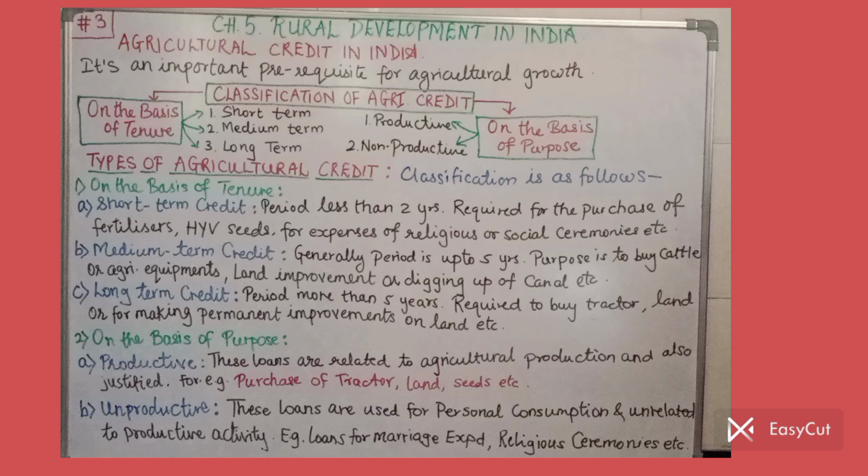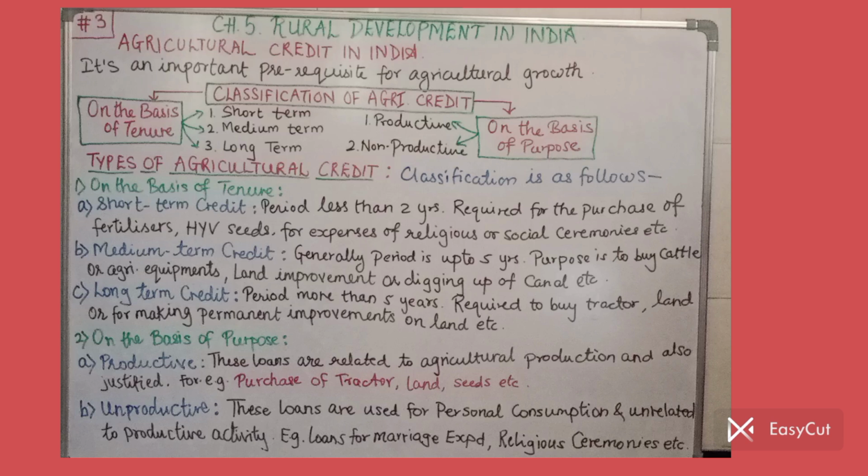This was on the basis of tenure, that is over. Now the different type is on the basis of purpose, that means why the credit is given. On the basis of purpose there are two types: productive credit and non-productive credit. Productive means it is actually utilized and it will bring some output.